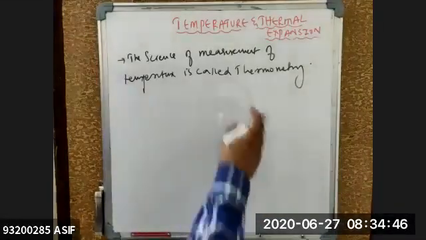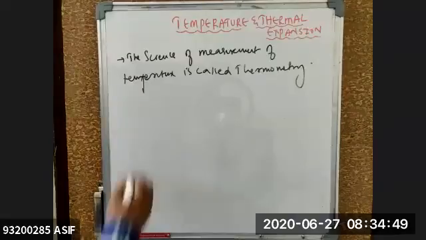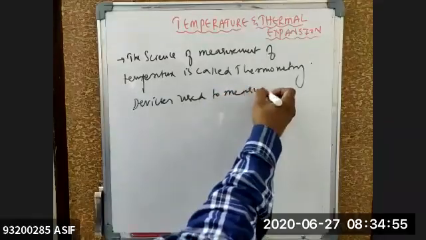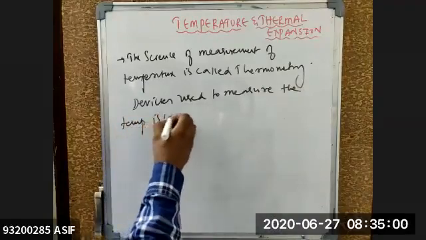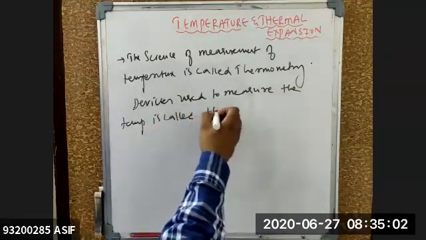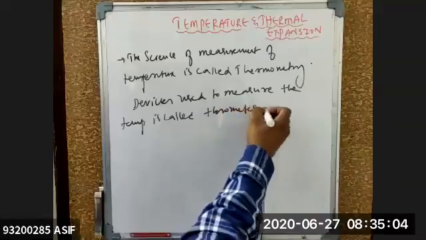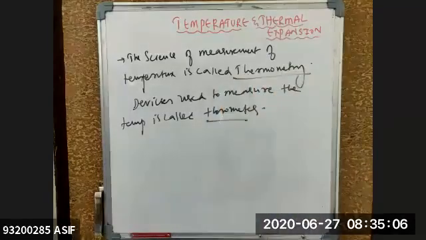And devices used for measuring the temperature are called what? Thermometer. Devices used to measure the temperature are called thermometers. Difference between thermometry and thermometer.